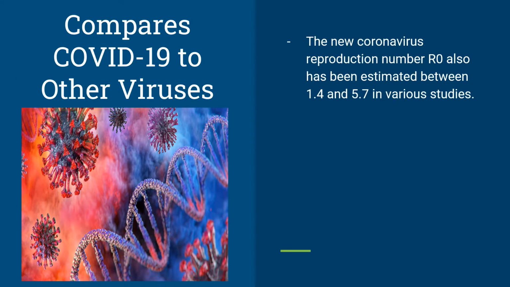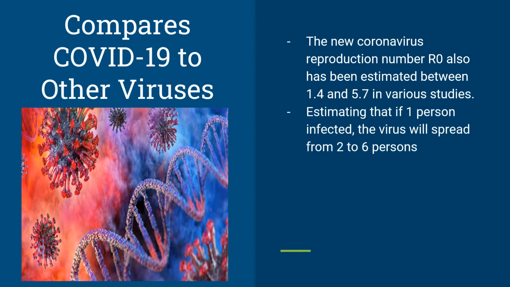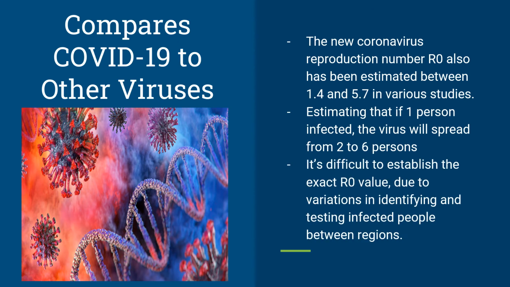The new coronavirus reproduction number has been estimated between 1.4 and 5.7 in various studies, estimating that if one person is infected, the virus will spread to 2 to 6 persons. It's difficult to establish the exact R0 value due to variation in identifying and testing infected people between the regions.